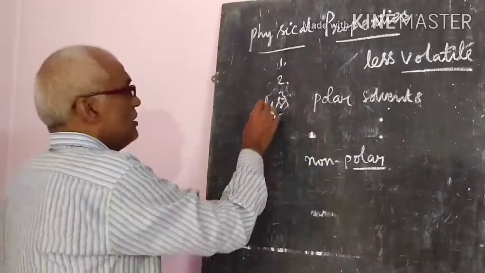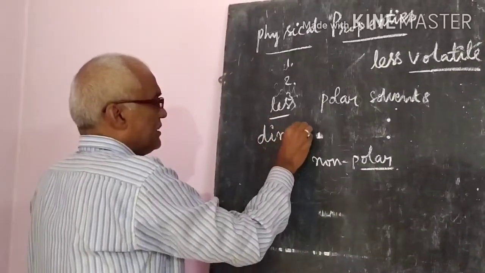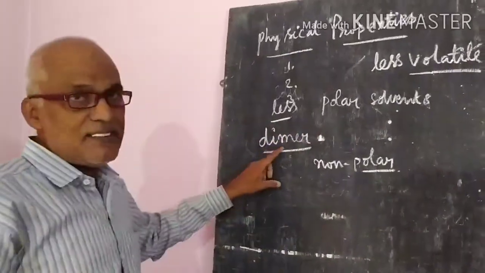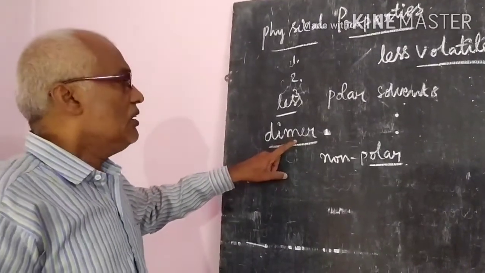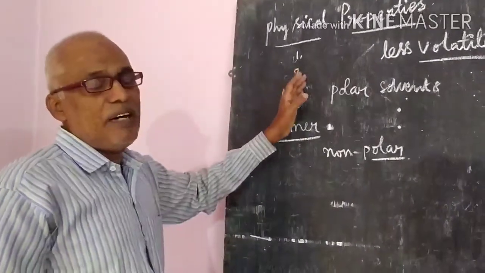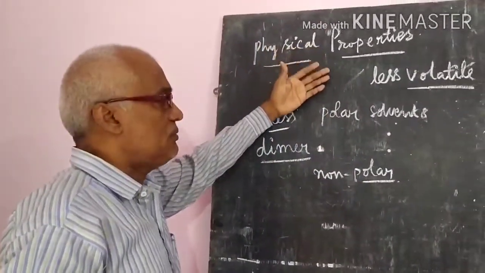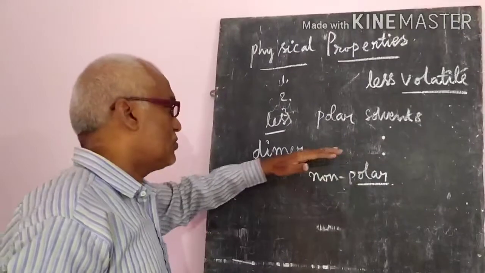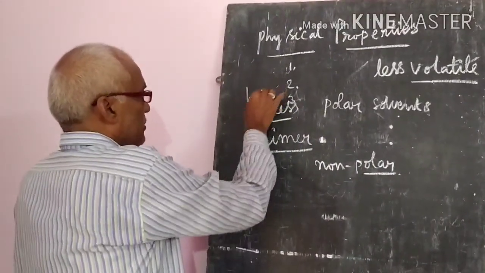Why? Because acid molecules exist as dimers, even in the vapour state, where complete hydrogen bond dissociation will not occur. If one hydrogen bond dissociates, another hydrogen bond will still be there. So that's why they have higher boiling points.